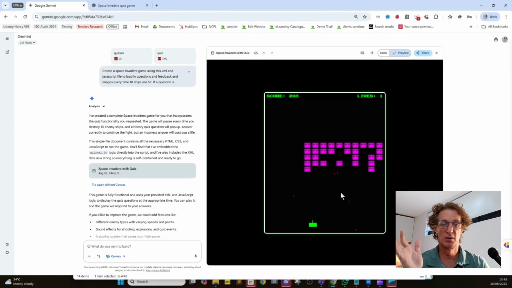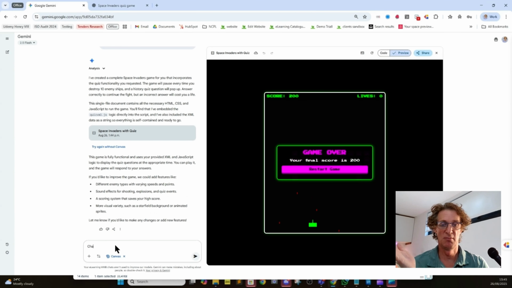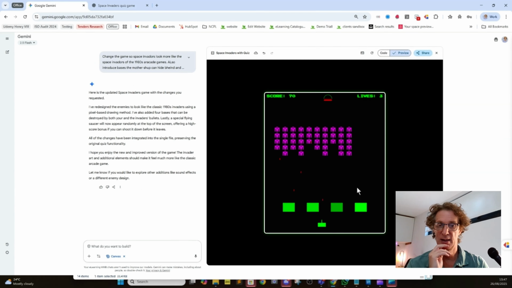I mean, we haven't had to ask any queries. It's fine. It works. I mean, it doesn't really look like Space Invaders. So let's do some work on that. So here we are saying change the game Space Invaders to look like the Space Invaders of the 1980s arcade games. And we're also asking it to do other things to basically change the style so it looks more like an arcade game. Introduce bases at the bottom and a flying saucer.